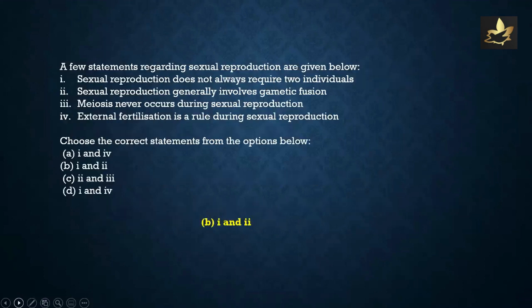A few statements regarding sexual reproduction are given below. 1. Sexual reproduction doesn't always require two individuals. Yes, it may happen. 2. Sexual reproduction generally involves gametic fusion. 3. Meiosis never occurs during sexual reproduction. 4. External fertilization is a rule during sexual reproduction. No, it is not a rule.